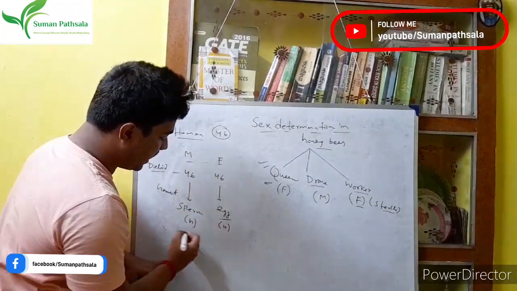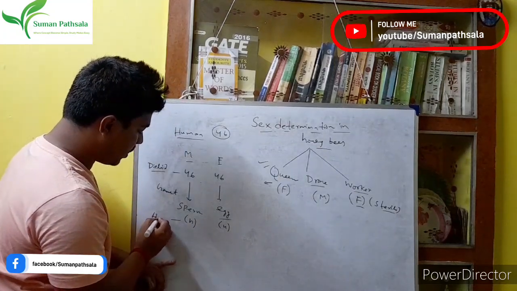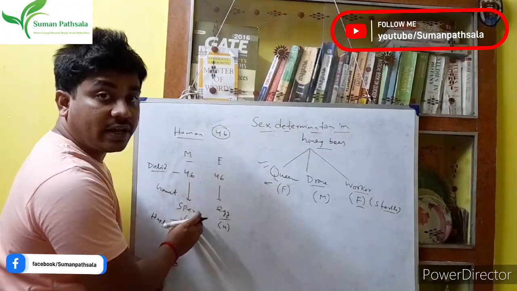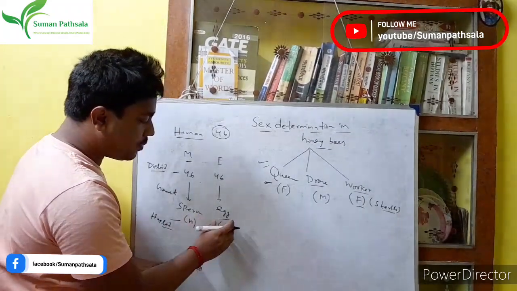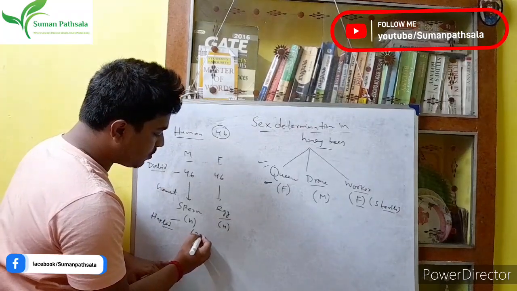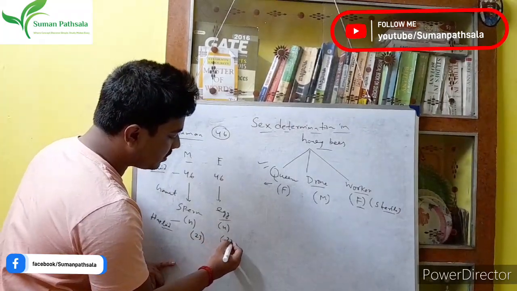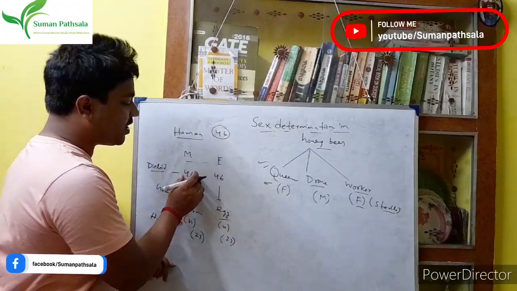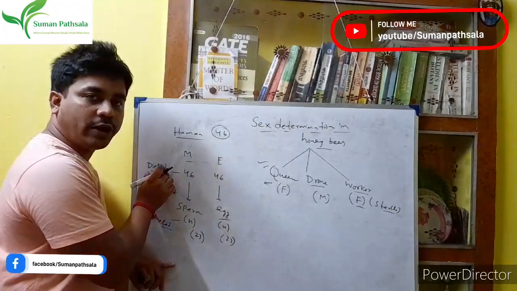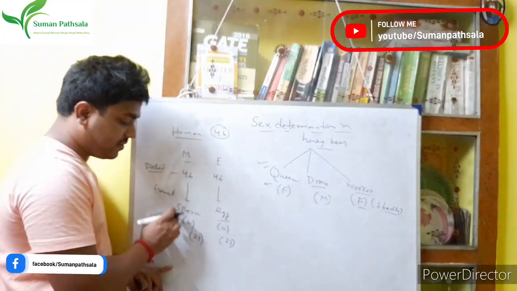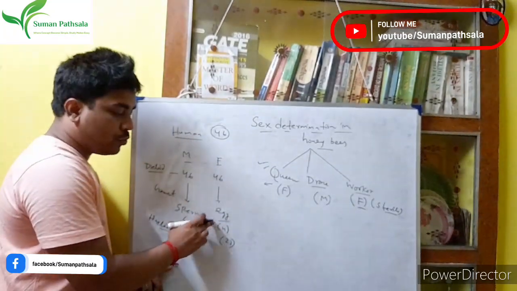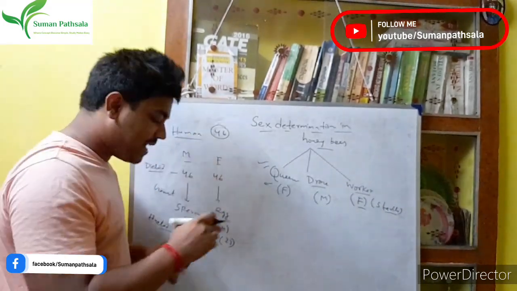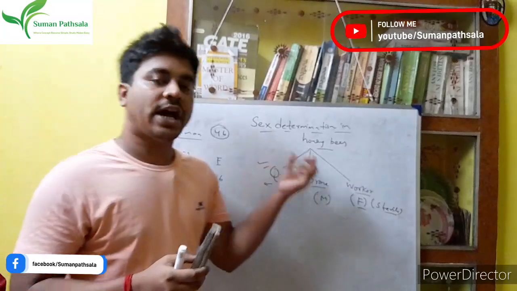That's why I write here the N. I write here haploid. Right? What do we understand? We understand in the sperm or egg, both have the chromosome number half, that is 23. Generally the body cell has 46 chromosomes. That's why I write diploid. But when we form the gamete, sperm or egg, the chromosome number is half, that is 23. The same thing happens in case of honeybee.